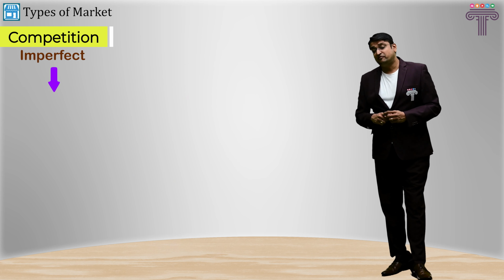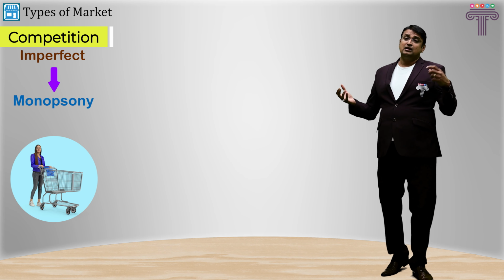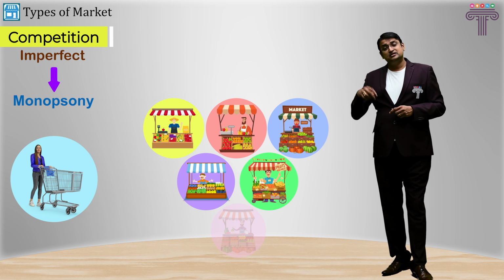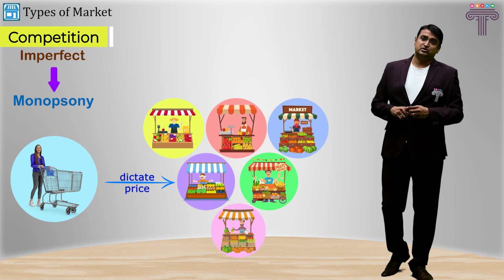There is another imperfect market, which is monopsony market, where there is only one buyer and there are various sellers. Since there is only one buyer, he dictates the pricing and the purchasing of the commodity.